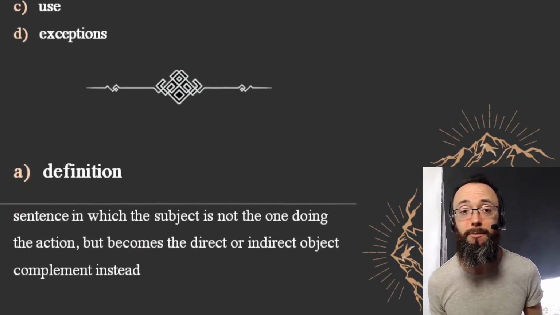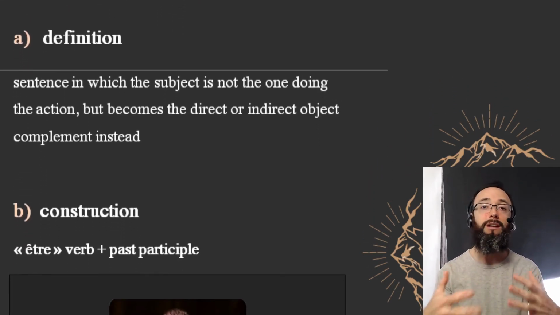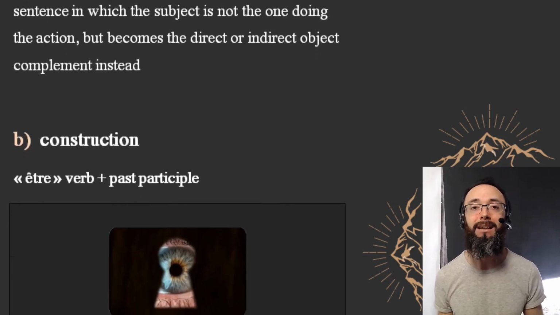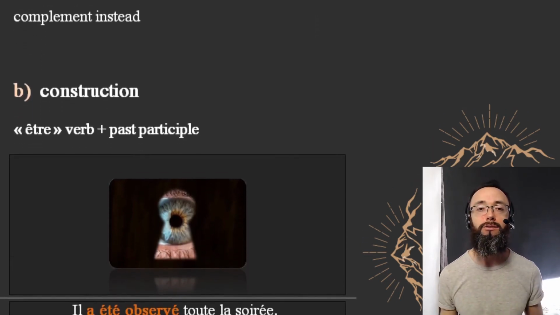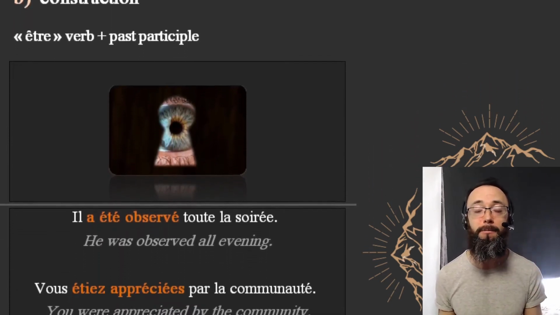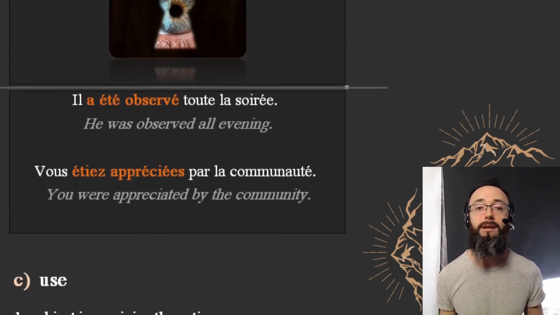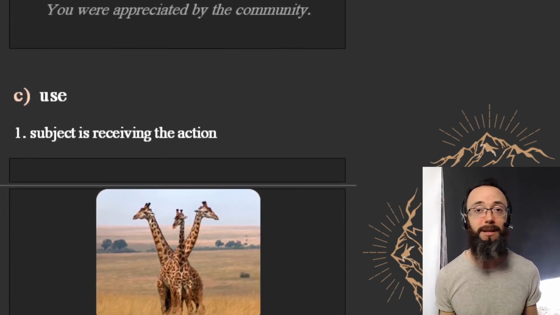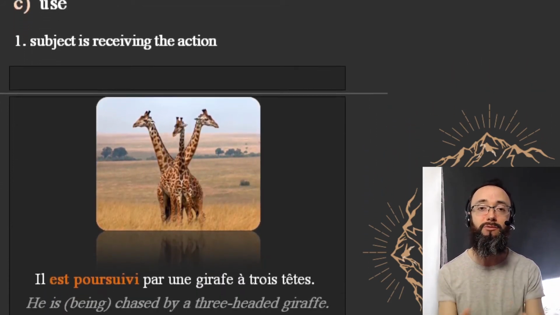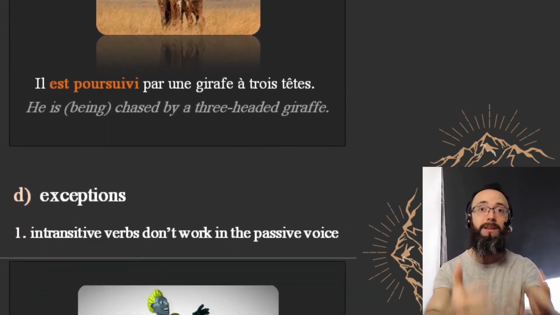And we're going to wrap it up now. Today, we learned what the passive voice was. It's a sentence in which the subject is not the one doing the action, but becomes the direct or indirect object complement instead. In short, the subject is receiving the action. The construction is easy. You need the to be verb and a past participle, that, of course, is going to agree in gender and number with the subject. The use is interesting as well. We already covered that many times. I'm saying it again. The subject is receiving the action, like he's being chased by a three-headed giraffe. He's receiving the action of being chased.